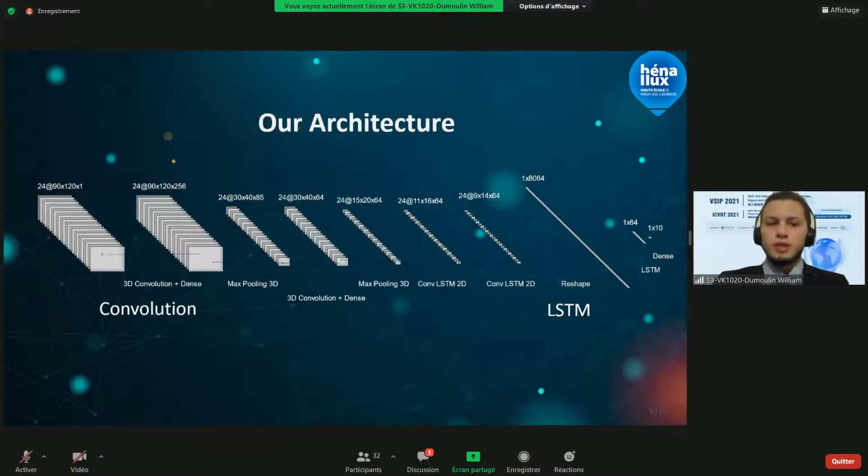In the processing, it's the number of frames per second that you kept and the size of the image. As we explained earlier, we have 60 images per video that can become 10, 15, or 20 frames. And for the size, the original video is 640 by 480, and after our rescale, it's 120 by 90. With this reduction, we reduce the computing time and the complexity of the model.